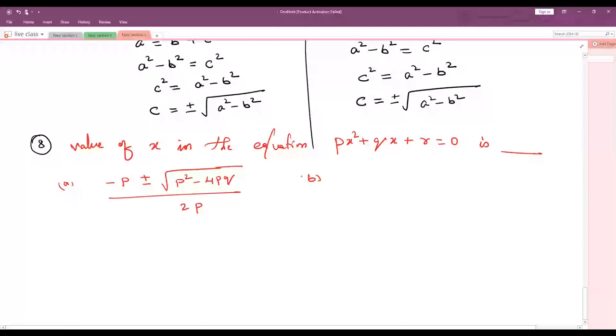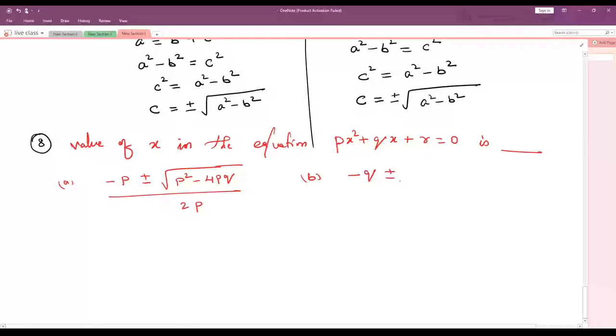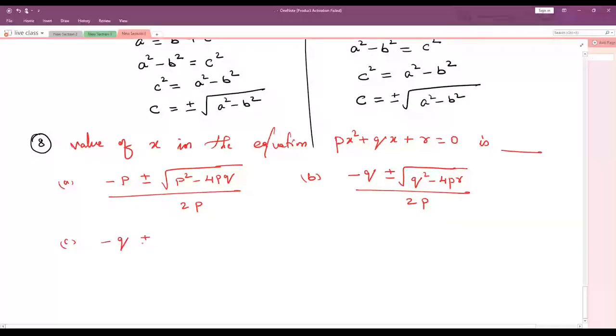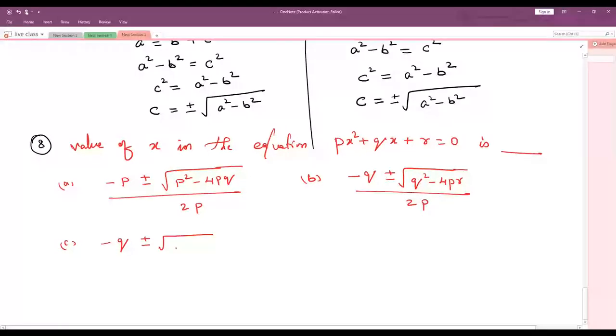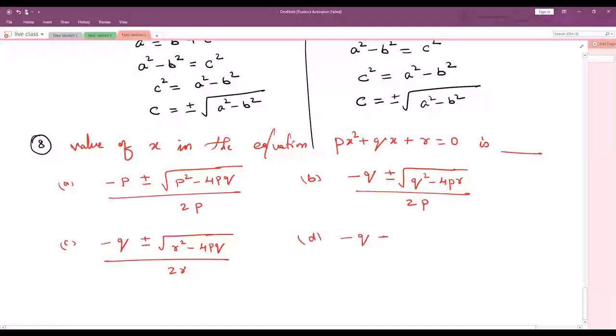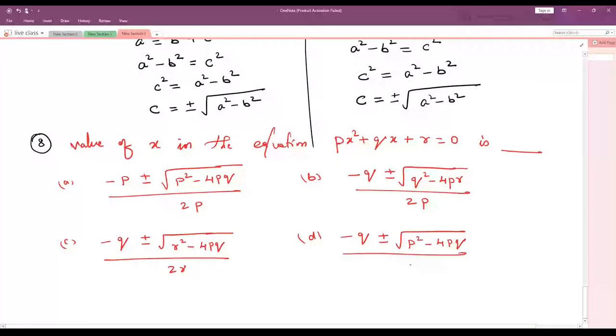Option B, minus q plus or minus root of q square minus 4pr divided by 2p. Option C, minus q plus or minus root of r square minus 4pq whole divided by 2r. Option D, minus q plus or minus root of p square minus 4pq whole divided by 2q.